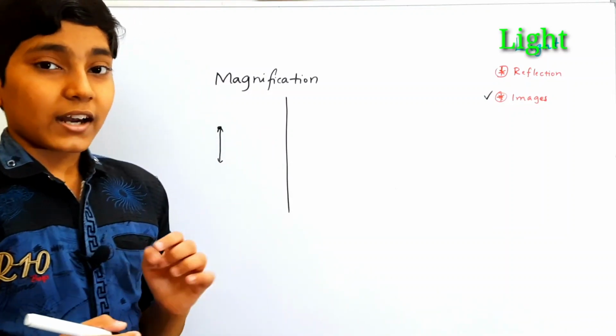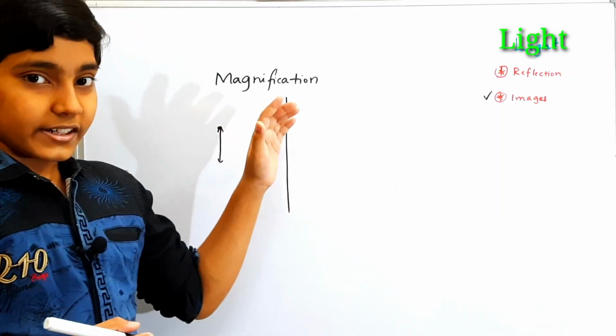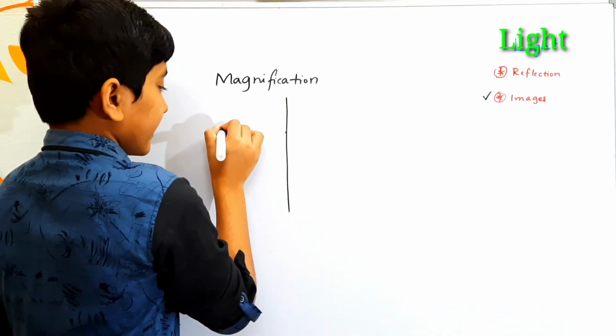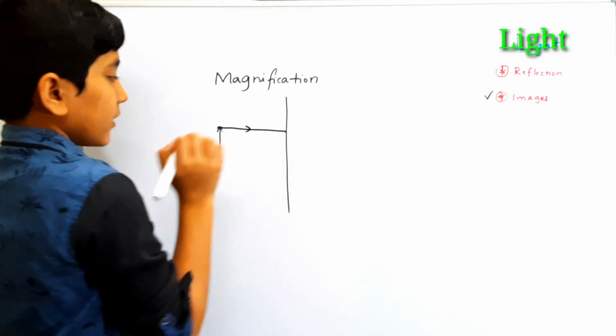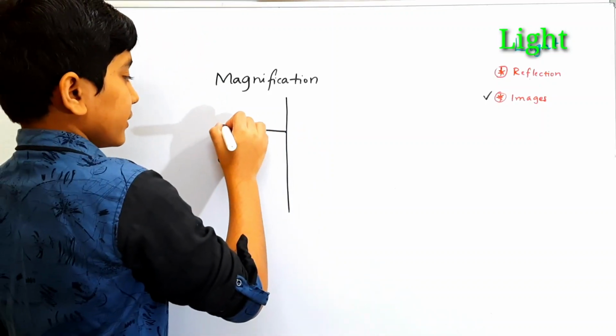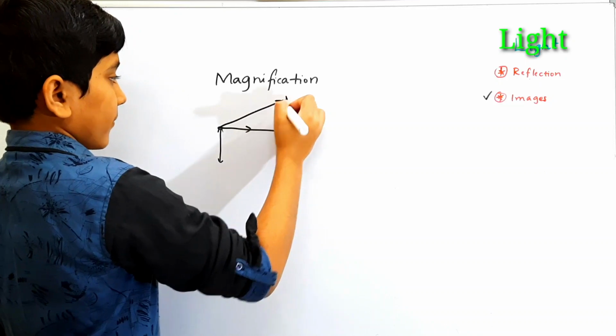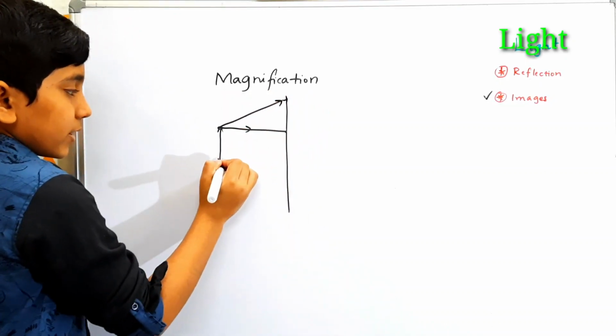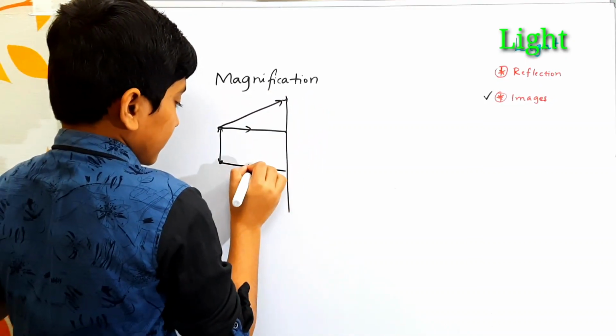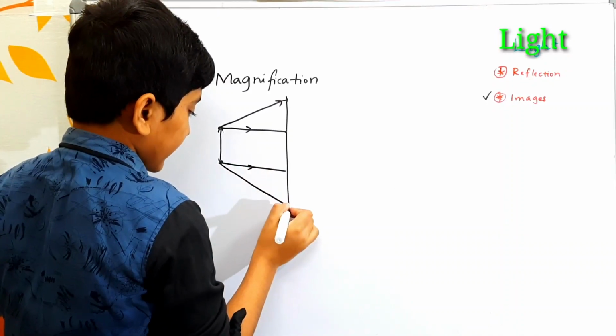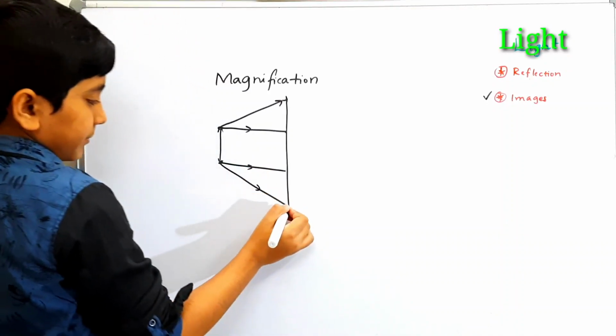What happens if another light ray moves towards the north direction? The first light ray is perpendicular to the plane mirror and another one goes towards the north direction like this. At the bottom, one goes perpendicular and another goes towards the bottom and reflects in some other direction.